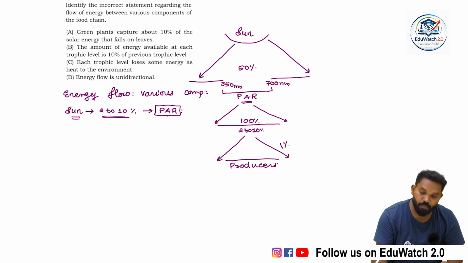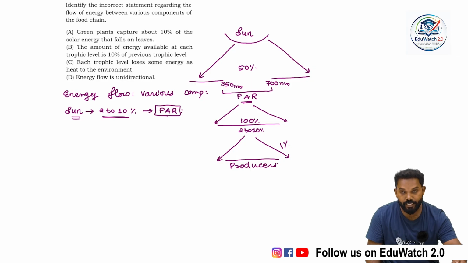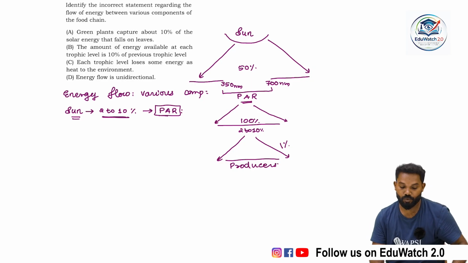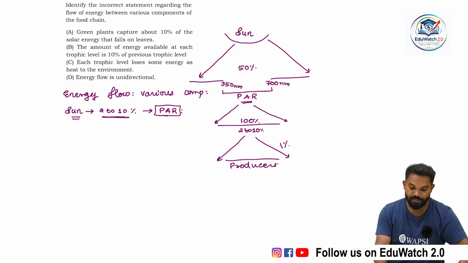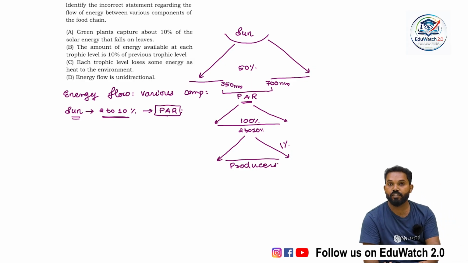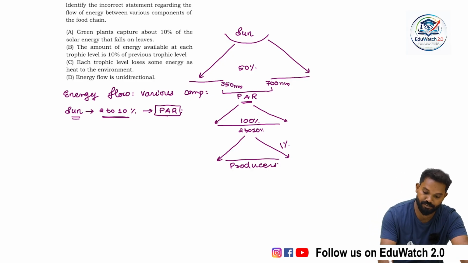But according to the energy flow law, the 10% law, in the energy transfer from one trophic level to the next trophic level, only 10% of energy is transferred from one to the next. 90% of energy is lost as heat during the transfer.